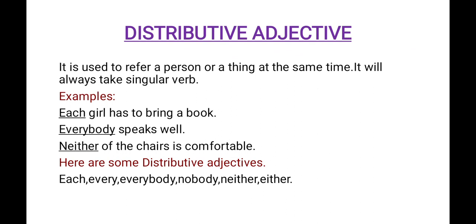In the third one, neither of the chairs is, instead of is, we will use neither of the chairs are. So these are all common errors which we make during attending questions in these type of distributive adjectives. Here are some distributive adjectives: each, every, everybody, nobody, neither, either. So the important point in this is all these distributive adjectives will take only singular verb. They won't take plural verb.